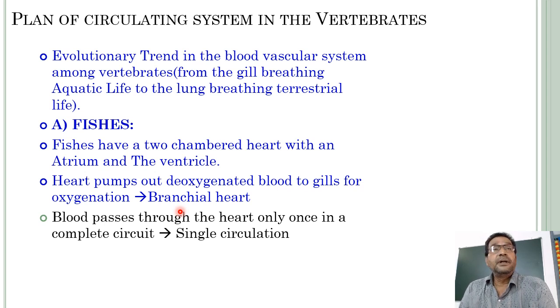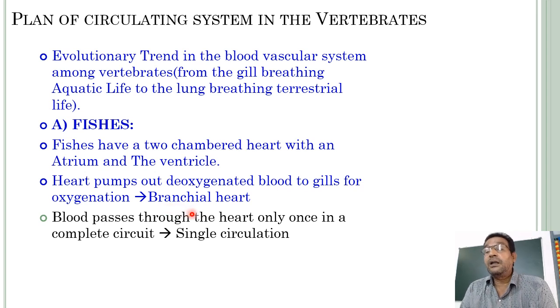So blood passes through the heart only once in a complete circuit. This kind of circulation is called single circulation, and that heart is called a single circulated heart. Such type of circulation is called single circulation, single circulated heart, or branchial heart.